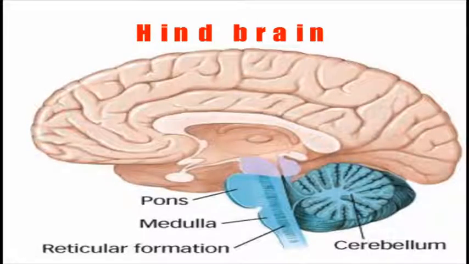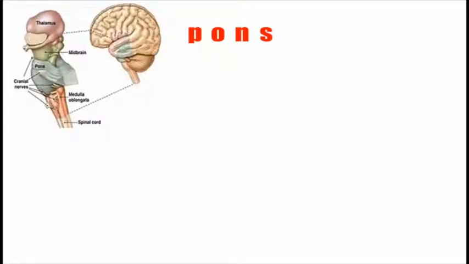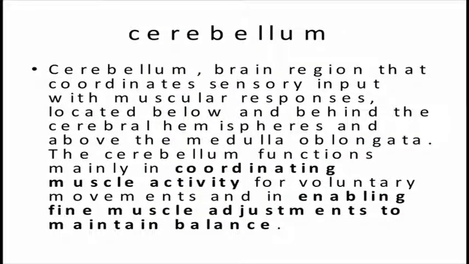Now we will talk about the hindbrain. The hindbrain is the last part of the brain, which contains the pons, medulla oblongata, reticular formation, and the cerebellum. First we will talk about the pons. The pons is a structure found below the midbrain anteriorly, which contains the peduncles, and it is also found above the medulla oblongata, and it controls sleep as well as the rate and pattern of breathing.